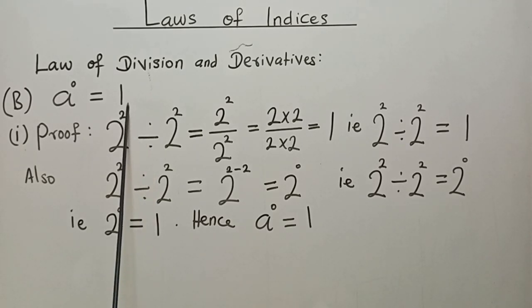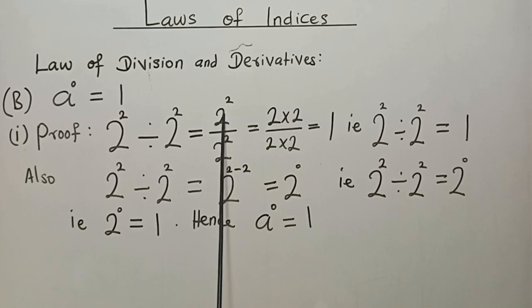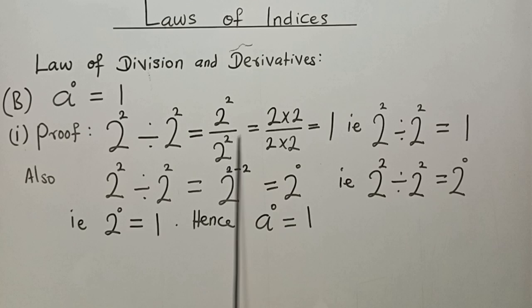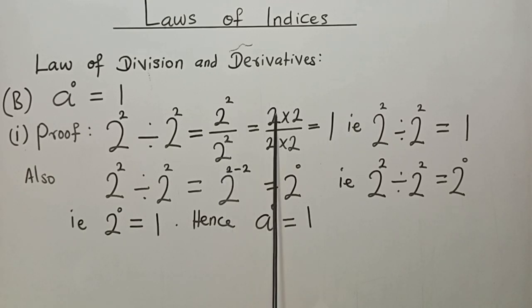Now, this means this over this. So next we have 2 to the power 2 is 2 times 2. I hope you agree. Then 2 to the power 2 is also 2 times 2. Therefore, 2 to the power 2 divided over 2 to the power 2 is equal to 2 times 2 over 2 times 2. 2 times 2 is 4, so it means 4 over 4.